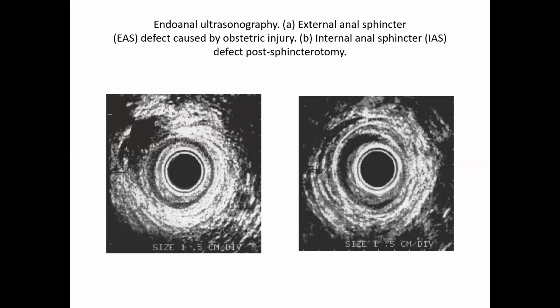One more investigation is endoanal ultrasonography, a modification of the ultrasound. The ultrasound transducer, the probe, is kept in the anal canal and you can do the ultrasound. So you can see the layers of the anal canal: mucosa, the black one is submucosa, and the sphincter muscles. And beyond the sphincter, you can see the extrasphincteric space. Here, in this part, the muscle is deficient.